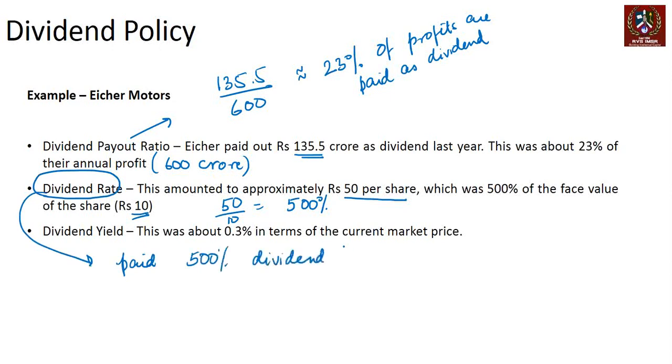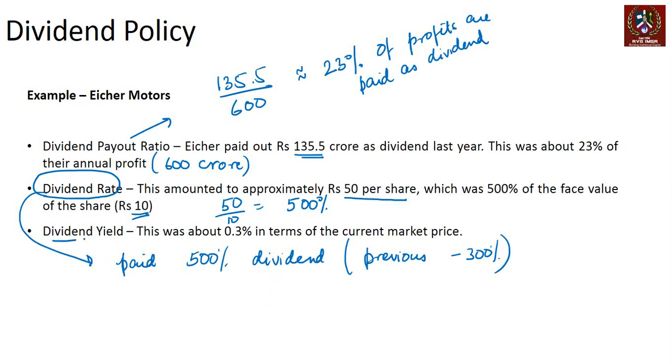Just to give you an idea, the previous year, this number was 300%, which means 30 rupees a share, right? This particular year, it might be higher. So essentially, that's the 500% dividend that the company had paid. And historically, this dividend number has gone up.